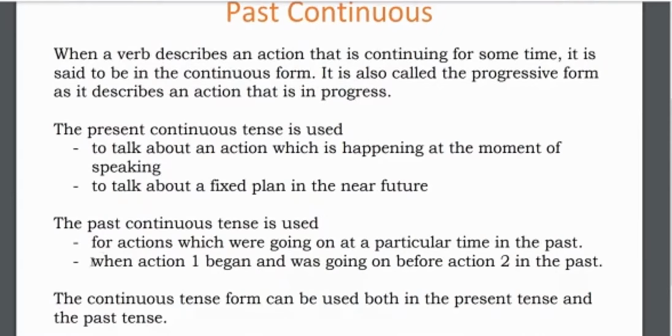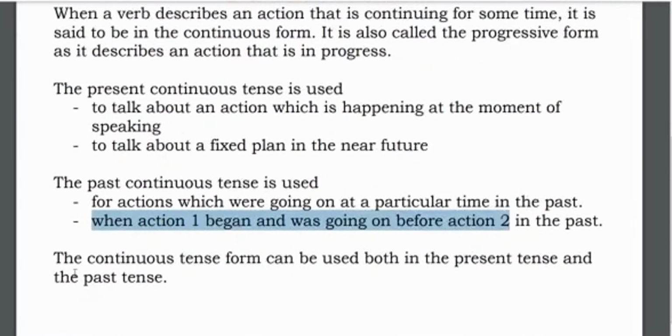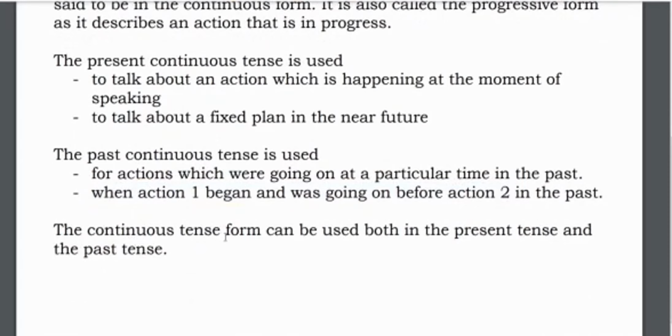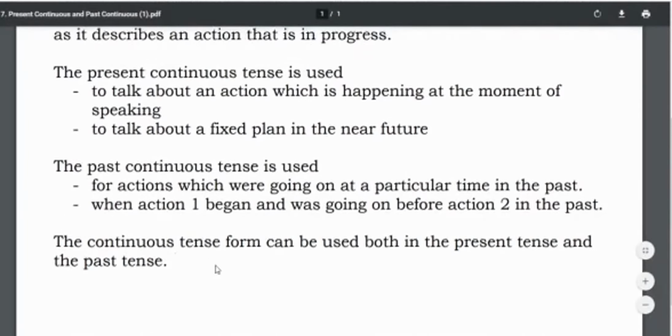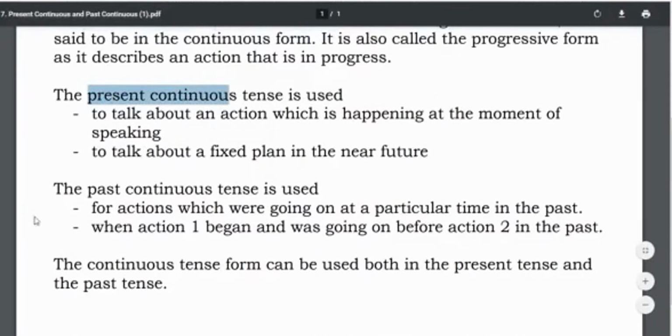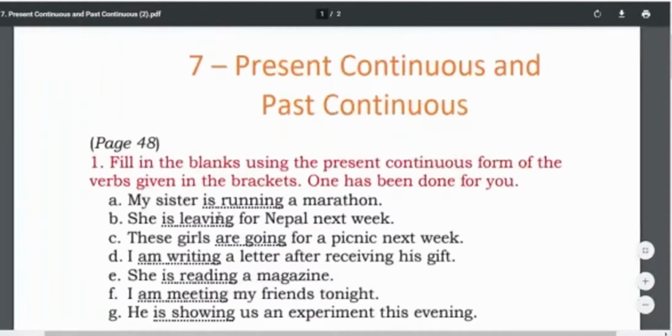The main thing that you have to remember is from here to here. Okay. Next, the continuous tense form can be used both in the present tense and the past tense. As you can see over here, present continuous and past continuous. So now we'll move on to our exercises.